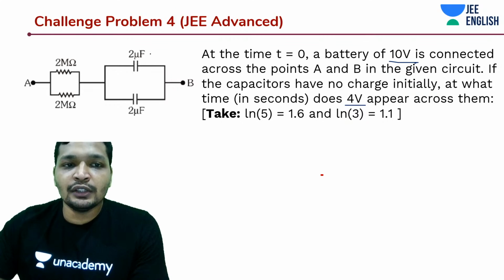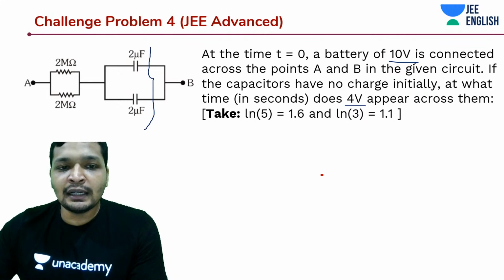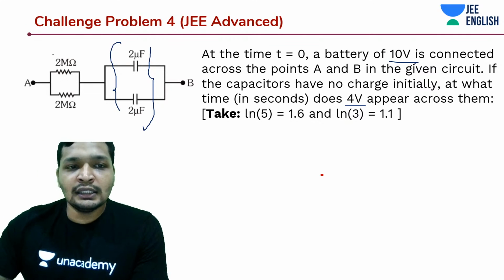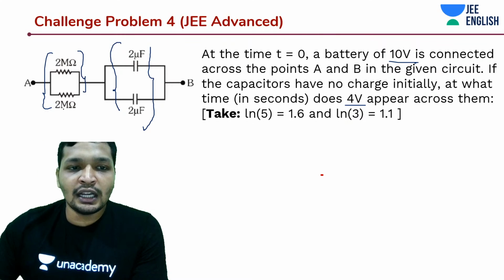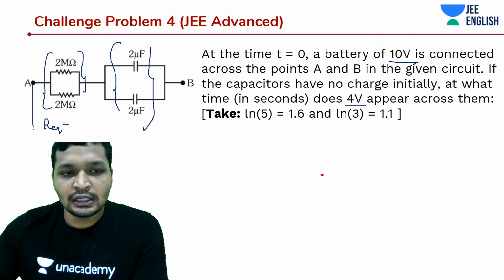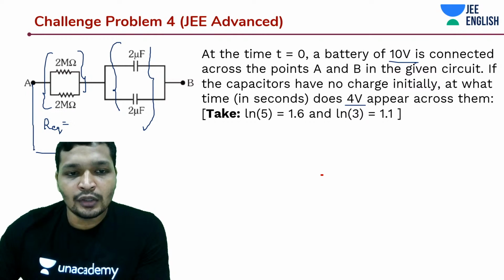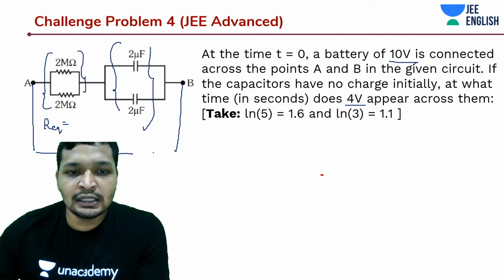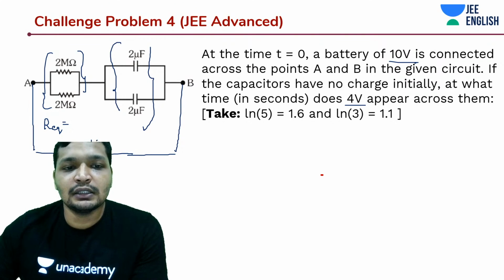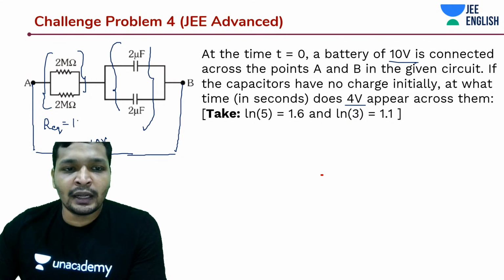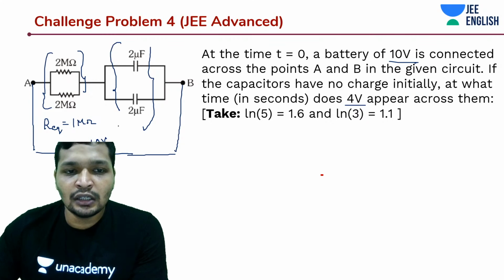First of all, you need to understand this is in parallel combination, and this is also in parallel combination. So what is the R equivalent over here? You're connected a battery across this circuit, so you are going to deduce R equivalent and start calculating things. This is a 10-volt battery, guys. R equivalent in this case is 1 mega ohm, and C is 4 microfarad.